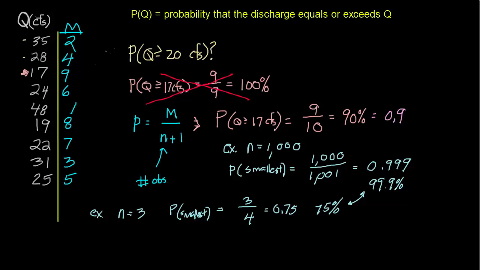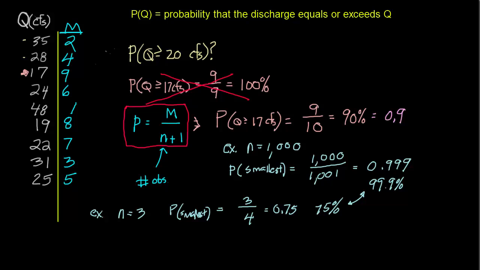So now I'll do a couple things here. One, I want to put a big box around this because this is absolutely something you need to know how to do. The exceedance probability inferred from a bunch of data is the rank of a given discharge divided by n plus 1.